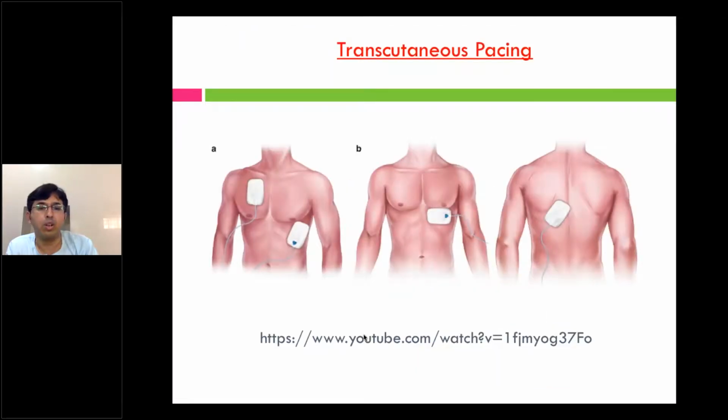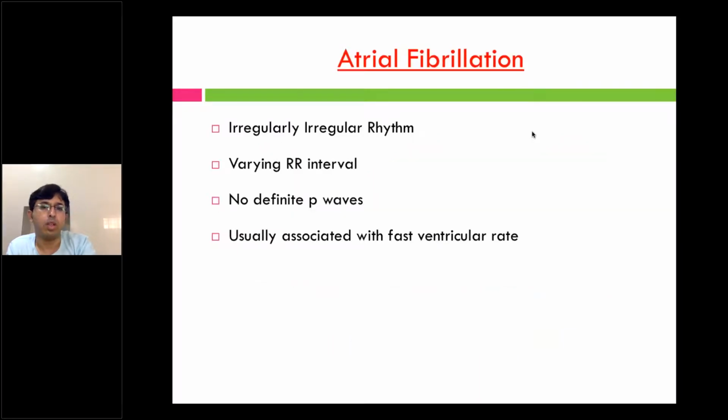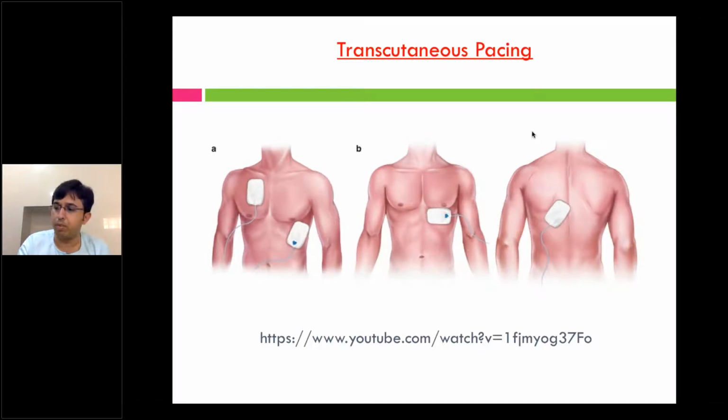So transcutaneous pacing, you all know, is available everywhere. For leads, either you put 2 front leads, the infraclavicular and axillary, or you can place a subscapular with an axillary lead and connect and start pacing. I've given you a YouTube link wherein transcutaneous pacing is explained and shown; most defibrillators have this pacing facility. If you want, you can watch later. So bradyarrhythmias, the first part for today, I have completed.